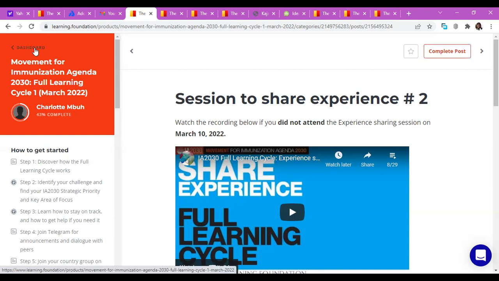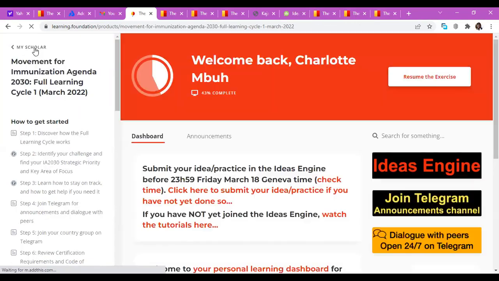And that is why when you log into your dashboard, it does not tell you to start exercise. Your dashboard tells you to resume exercise. So you start from where you ended the last time. It will start from all the tasks that you have not yet completed. That's why it's important for you to click on complete post, because that way, when you log in anew, you have this icon resume post, and you'll be able to click on it and continue from where you ended before. I hope that's okay.